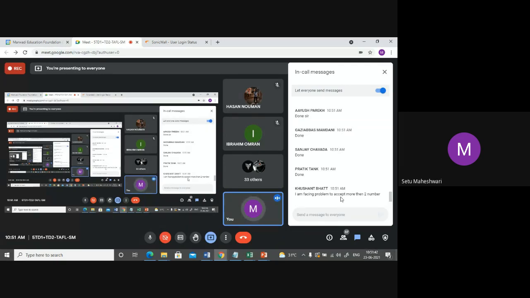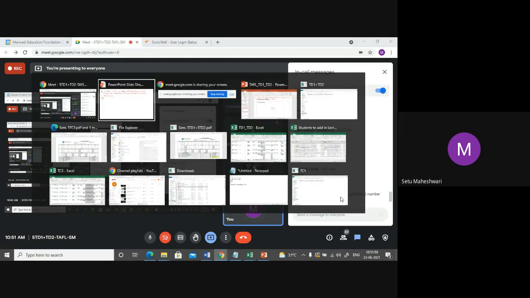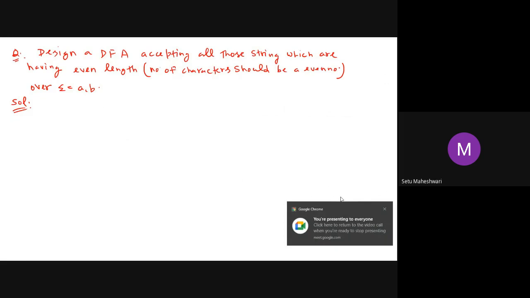Kushant says he is facing a problem accepting more than two numbers. I'll solve all the problems. I'll discuss this question, and at that point of time you can ask me all the doubts. Fine. Let us start doing this. Otherwise we'll be late, and at sharp 11 I have to drop the class to do something. So let's come to the solution of this question.